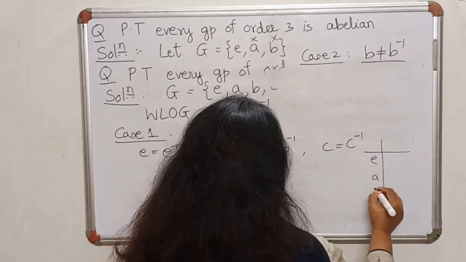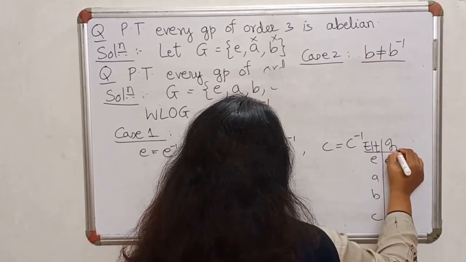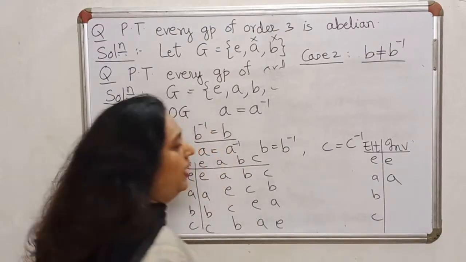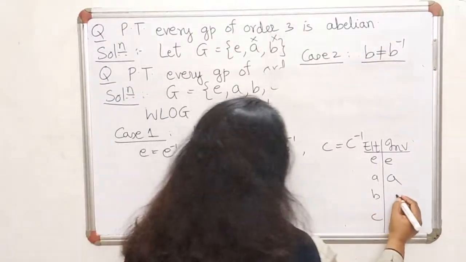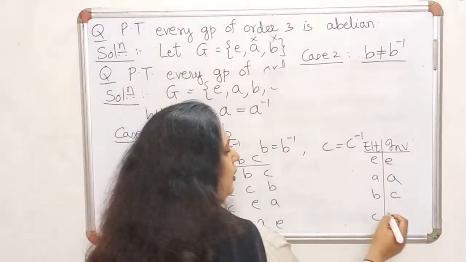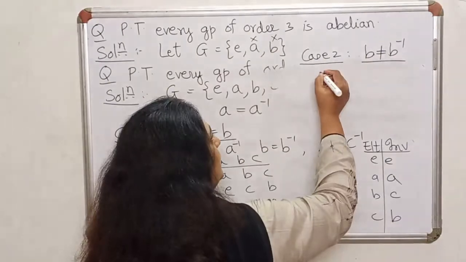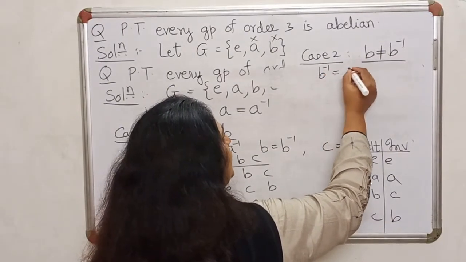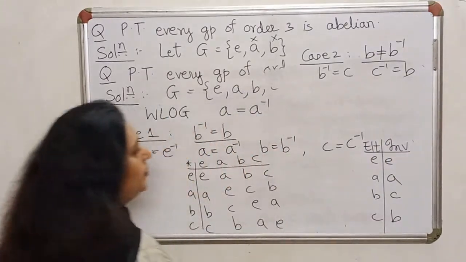So I have E, A, B, C. Inverse of E is E. Inverse of A is A. And now inverse of B is not B. So the only option left for it is C. And therefore inverse of C will have to be equal to B. So if B is not equal to B inverse, it will have to be C, and C inverse will therefore have to be equal to B.